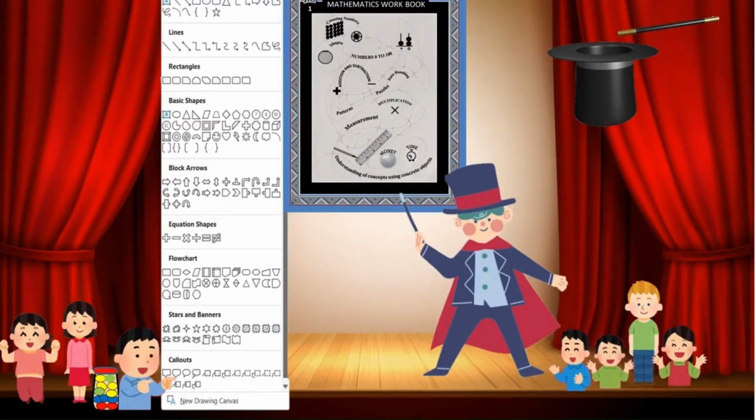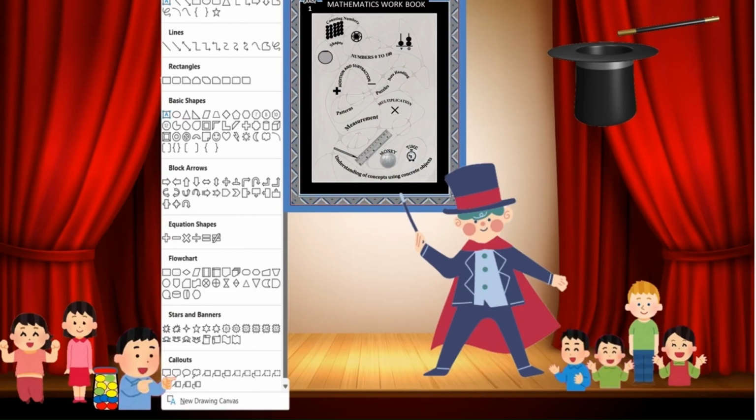Jackie: Hello everyone. I am going to show you some images from the mathematics workbook from the cover page till the end of the book. What you need to do is choose the correct basic shapes required for assembling. Group them and create a picture of your imagination.